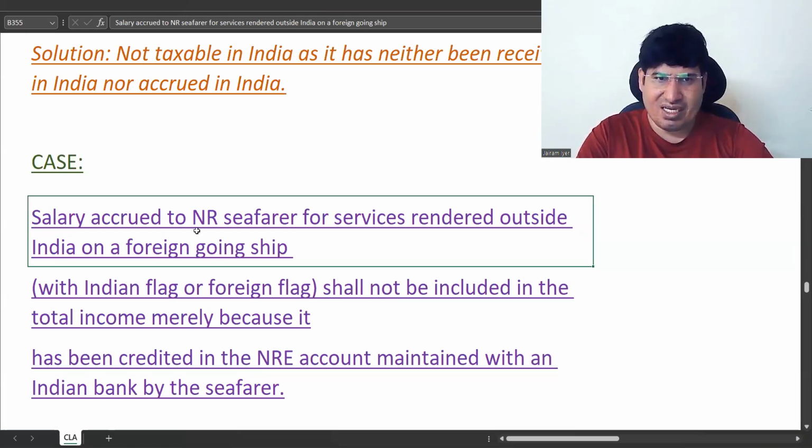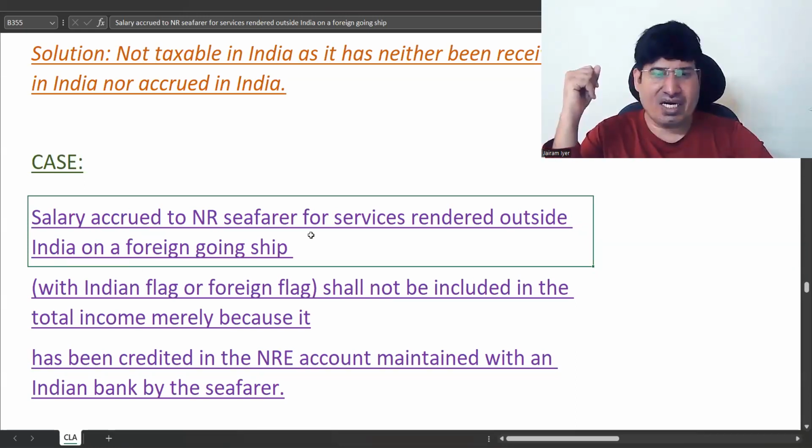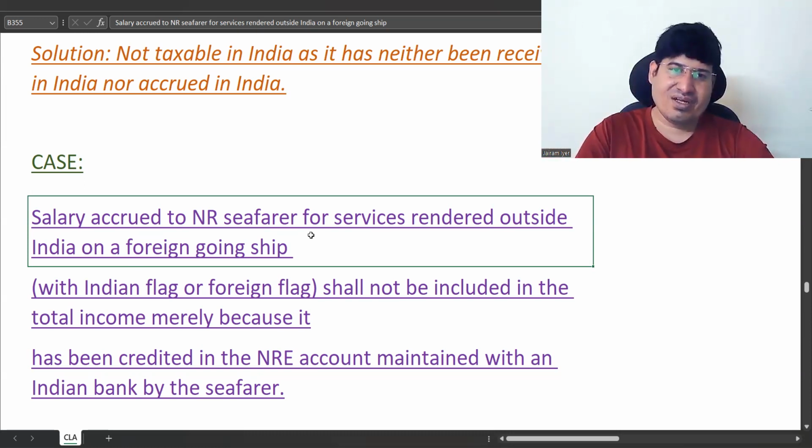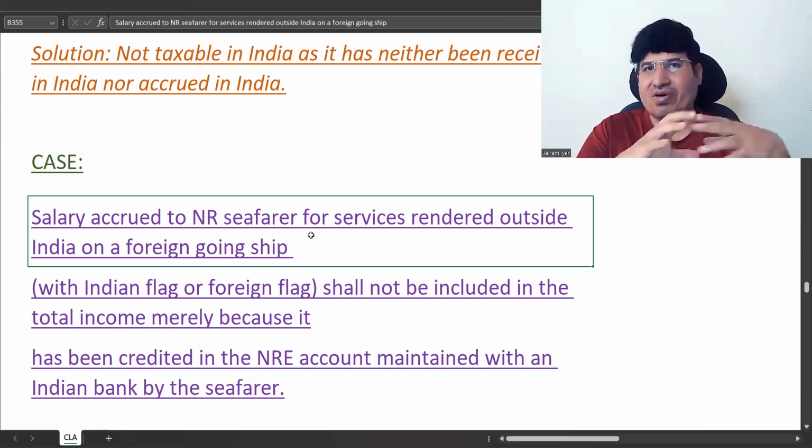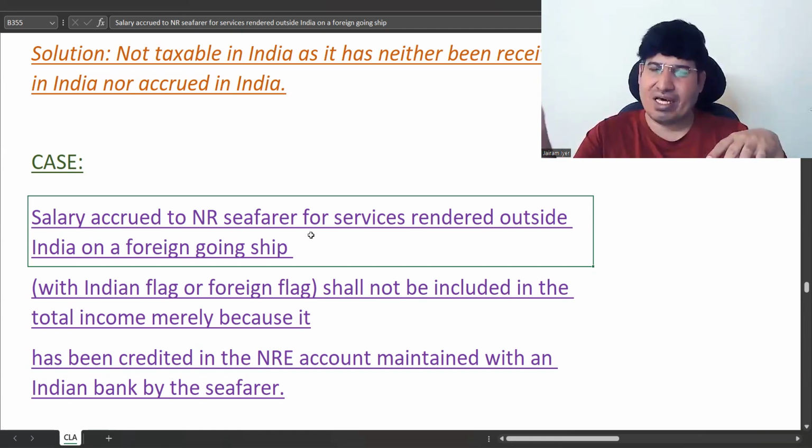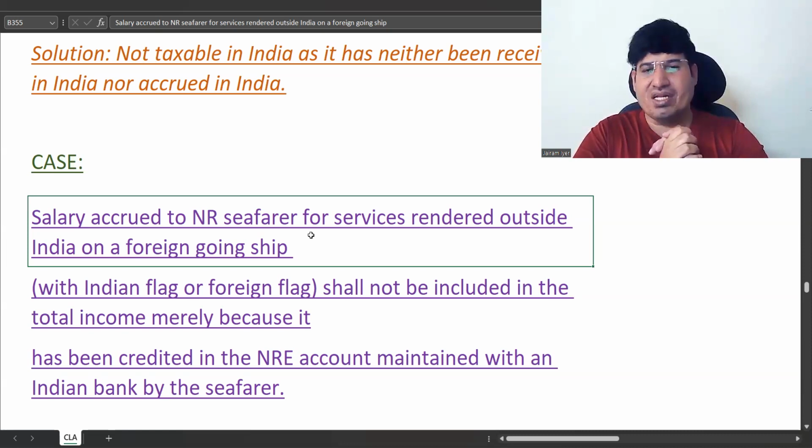Here he is a non-resident and is rendering service outside India, and he has not received any amount in India. Later on, he parked it in the NRE account. The NRE account is always the second incidence, when you transfer your first-hand income into it. The NRO will be, of course, your Indian income.